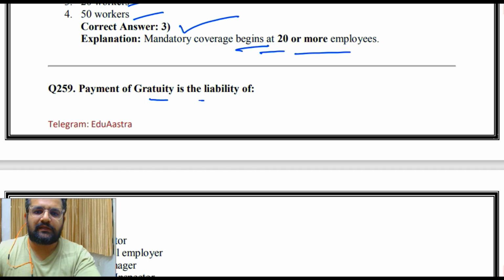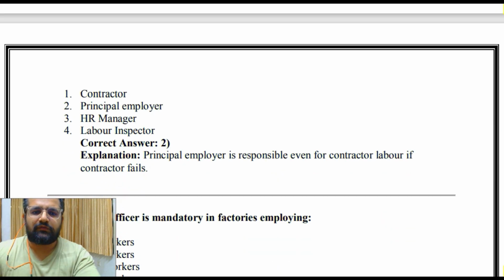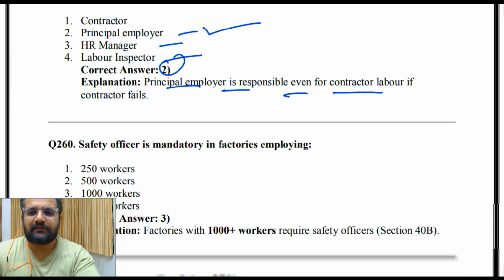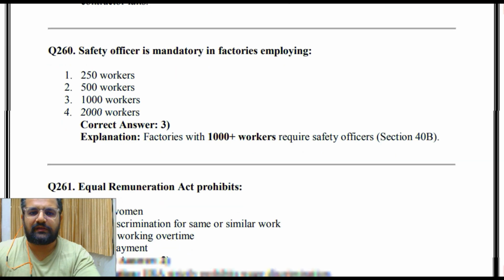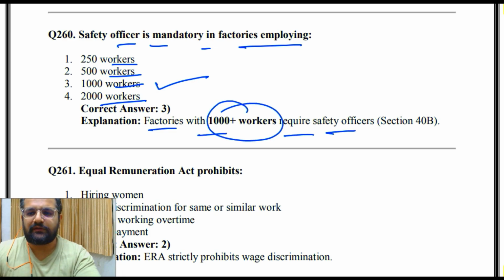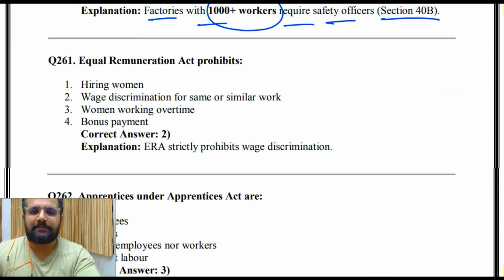Payment of gratuity is the liability of contractor, principal employer, HR manager, labor inspector. So the answer is principal employer, 2. Principal employer is responsible even for contractor labor if contractor fails. Safety officer is mandatory in factories employing 250 workers, 500 workers, 1,000 workers, 2,000 workers. So the answer is 3, that is 1,000 workers. Factories with 1,000 plus workers require safety officers, section 40B.